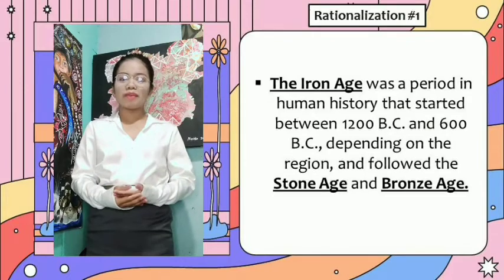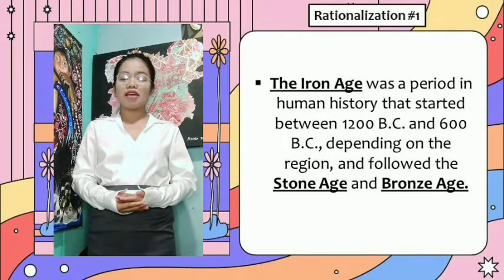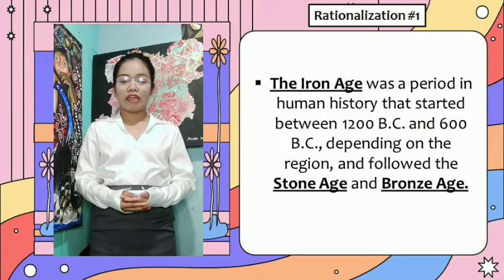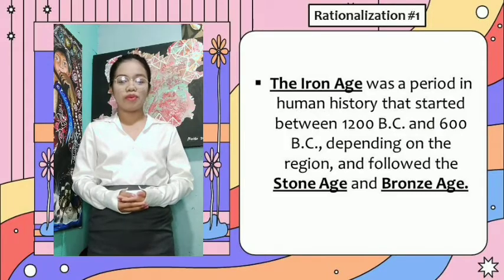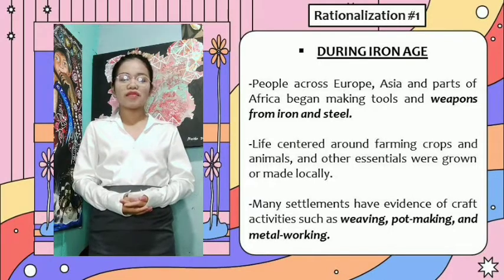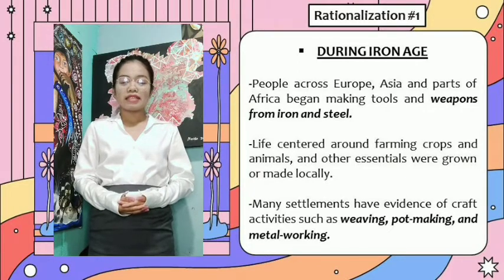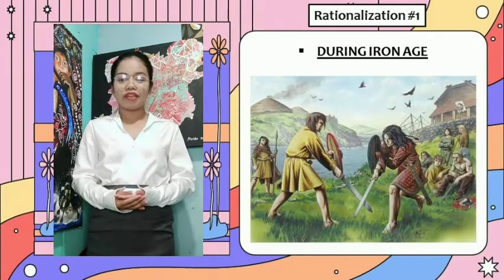The Iron Age was a period in human history that started within 1200 BC and 600 BC, depending on the region, and followed by the Stone Age and Bronze Age. During Iron Age, people across Europe, Asia, and parts of Africa began making tools and weapons from iron and steel. Life centered around farming crops and animals, and other essentials were grown or made locally. Many settlements have evidence of craft and activities such as weaving, pot making, and metal working. This is the image during Iron Age.